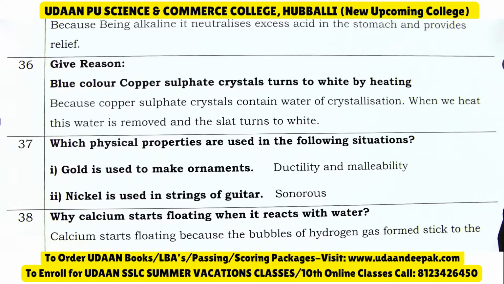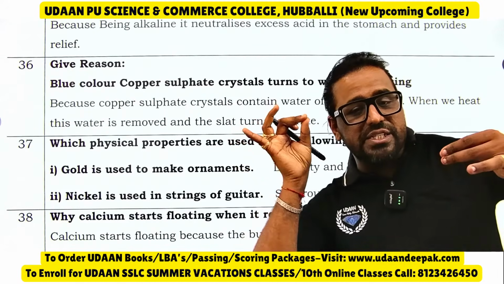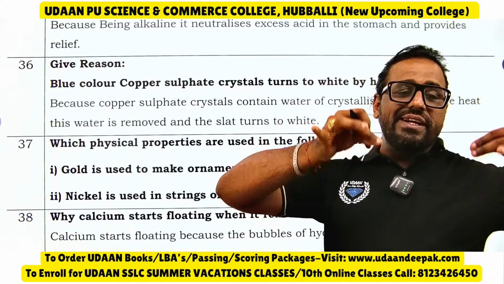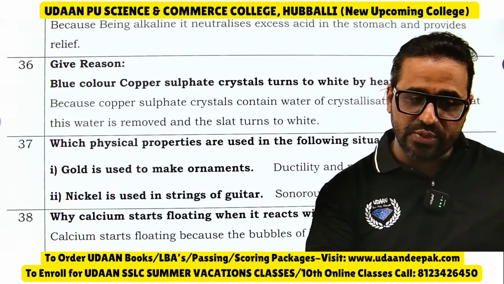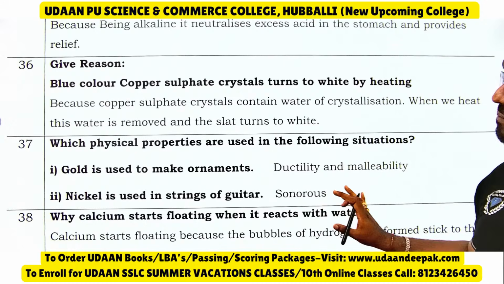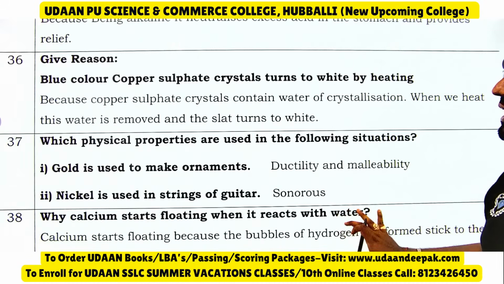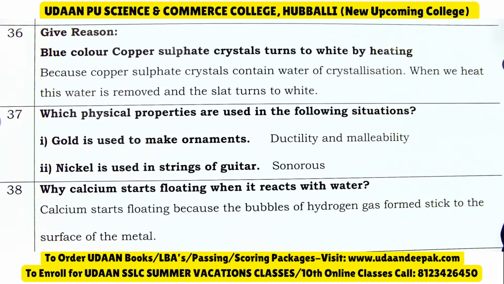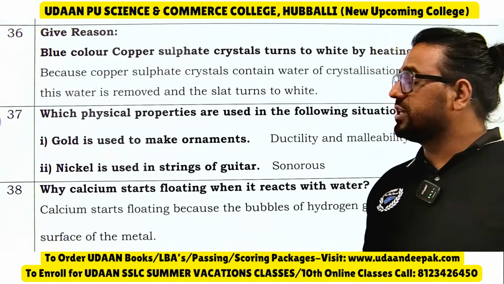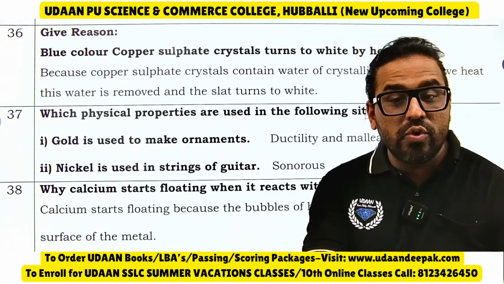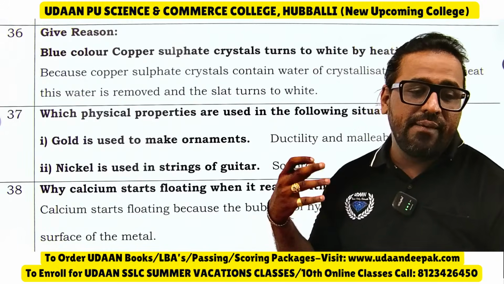On heating, blue copper sulfate crystals turn white. This question with a diagram, an activity based question, has come, and I think most of you have written this. It is because copper sulfate crystals contain water of crystallization. When we heat, water is removed and the salt turns white. So due to loss of water, it turns what? White.